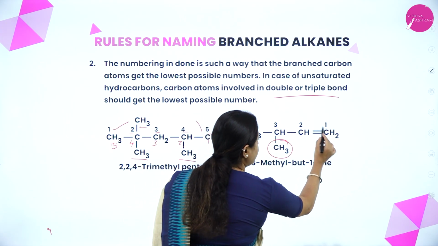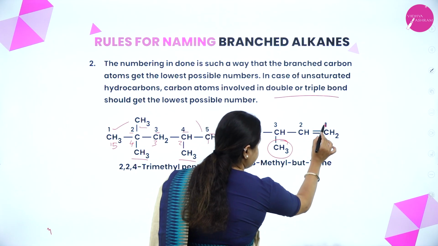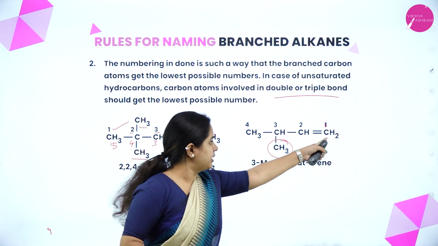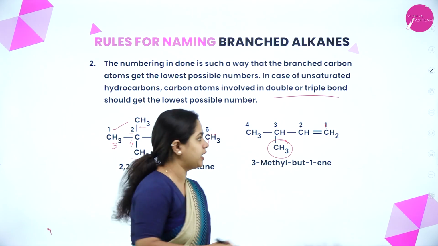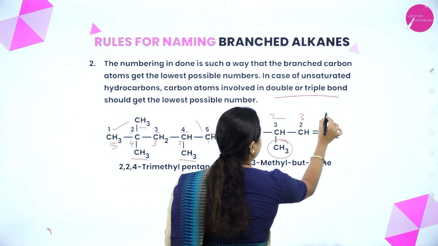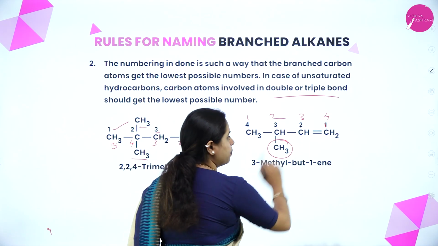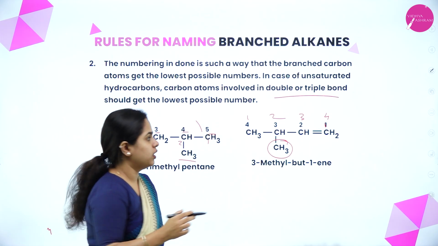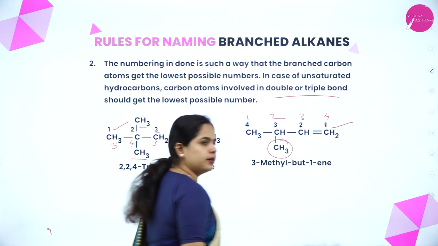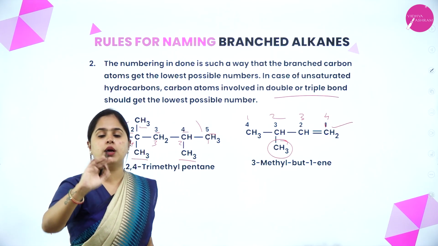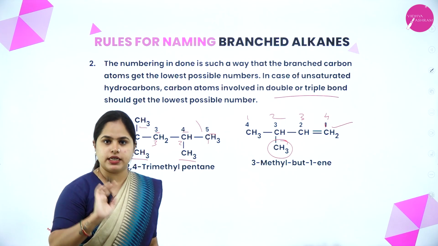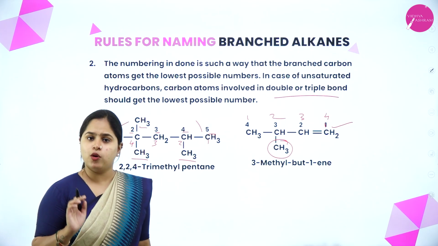Why? Because if we start from here, the double bond will get the first number. But if I am starting numbering from this side, it will be 1, 2, 3, 4. My double bond will get the number 3. So which one is approved? Yes, this one is approved, right? So I hope it is clear. When a methyl group, that is a branch, and a double bond is there, the double bond will get more preference. Okay. So I hope it is clear.